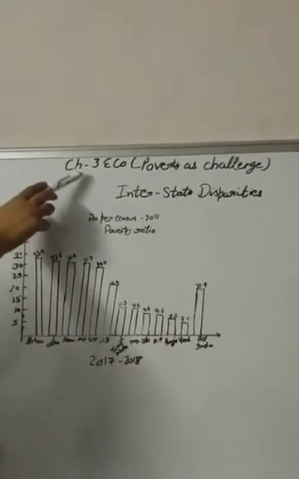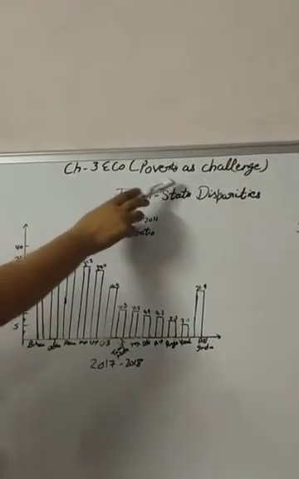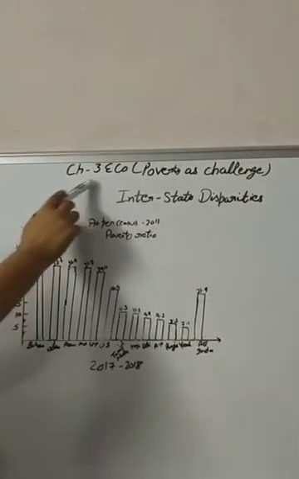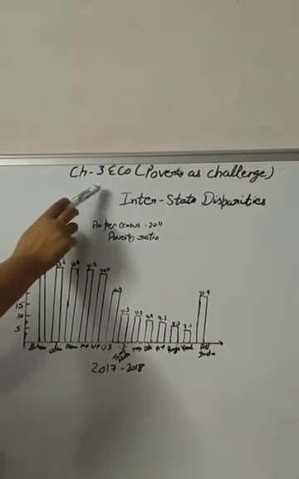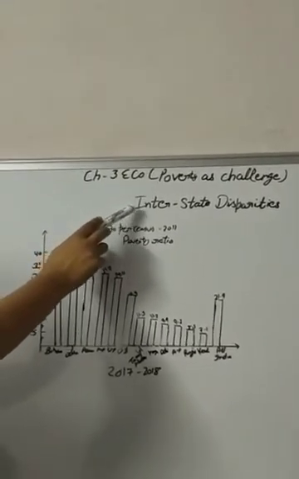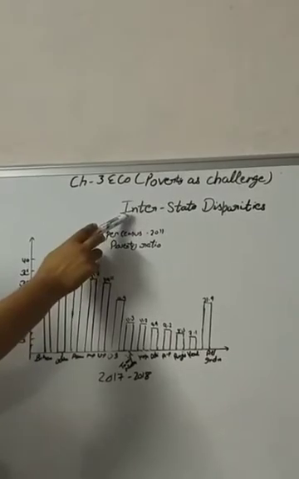Dear student, in the previous video of Chapter 3, Economics, Poverty as a Challenge, we discussed what poverty means and who is considered poor. In this video, we will discuss the poverty ratio in the different states.